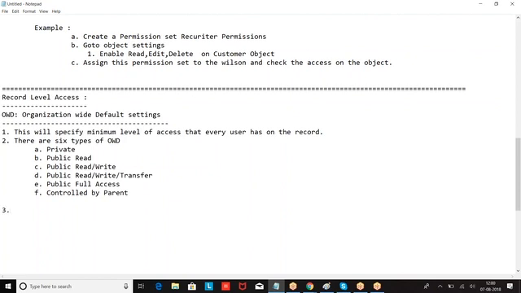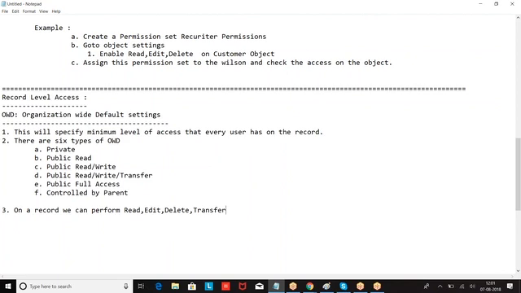Now, on a record, what type of access can we have? On a record, we can perform read, edit, delete. Transfer means what?